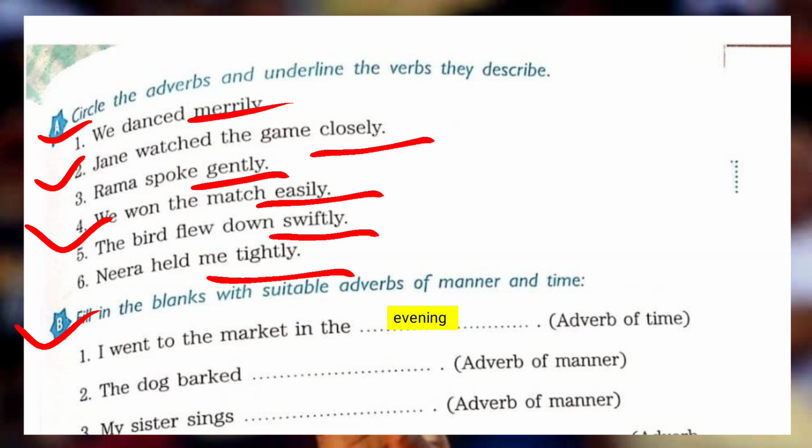Okay? The next is: the dog barked. Here you have to put an adverb of manner. So loudly, or you can say slowly. These types of words you can fill in here. So the dog barked loudly.